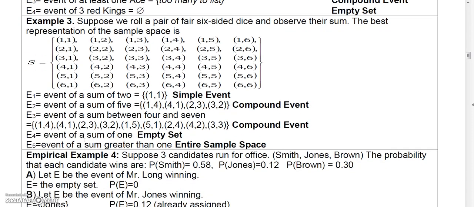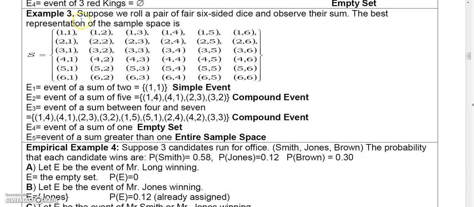And in the third example, suppose we roll a pair of fair 6-sided dice and observe their sum. The best representation of the sample space would be all of the 36 possible rolls. Now, normally I don't write all these out, but I wrote them all out for you here so you can see them. The event of a sum of 2 would be a simple event because there's only one way here to get a sum of 2. The event of a sum of 5 or of a sum between 4 and 7, both of those would be compound events because there's multiple ways that could happen.